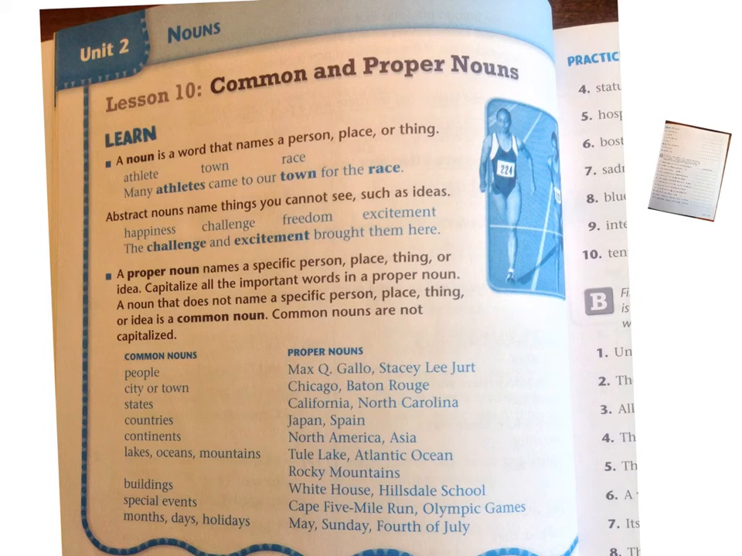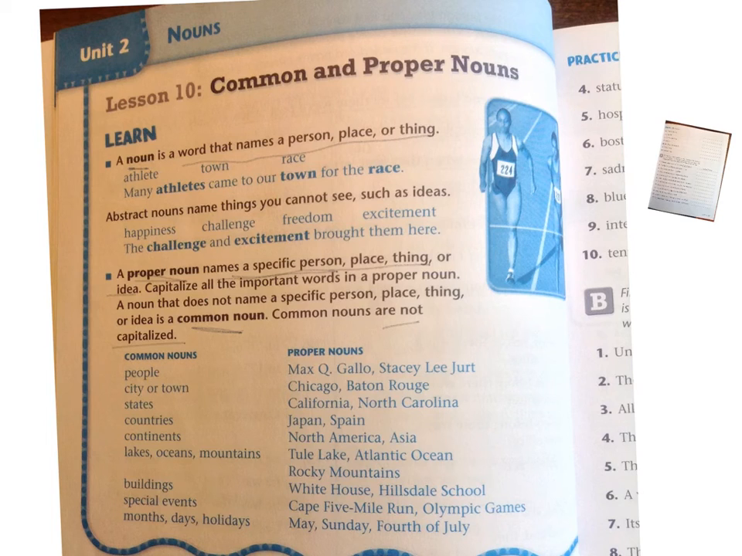So just to review, a common or a regular noun is a word that names a person, place, or thing. And then you have a proper noun that is a specific person, place, or thing or idea. Capitalize all the important words in a proper noun. A noun that does not name a specific person, place, or thing or idea is a common noun. Common nouns are not capitalized.